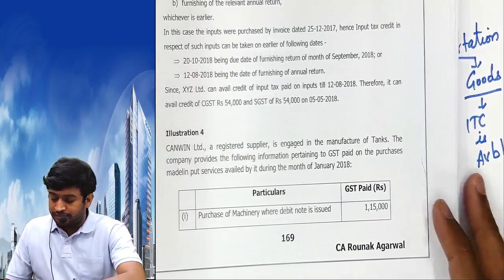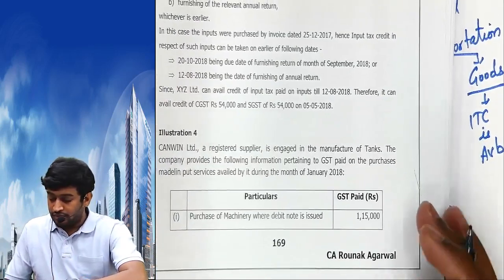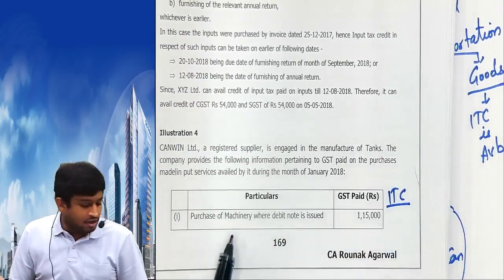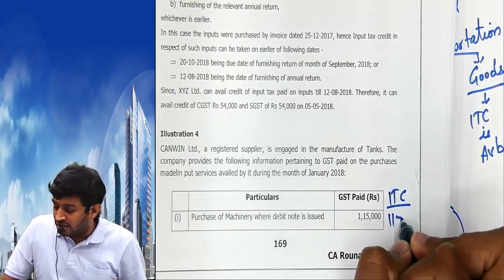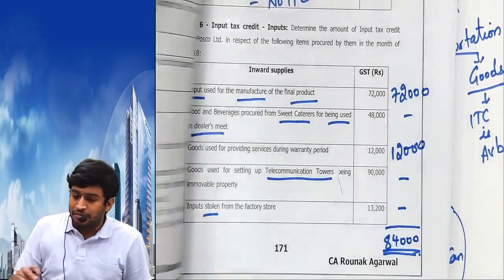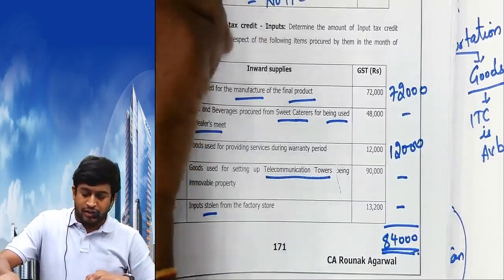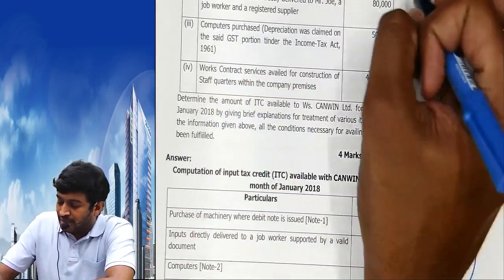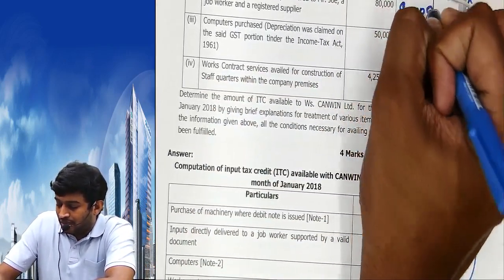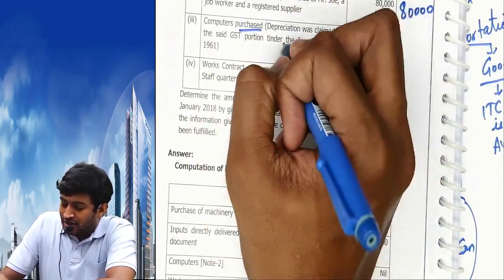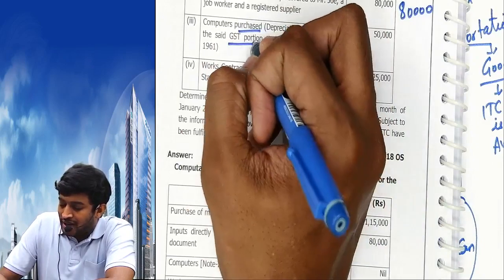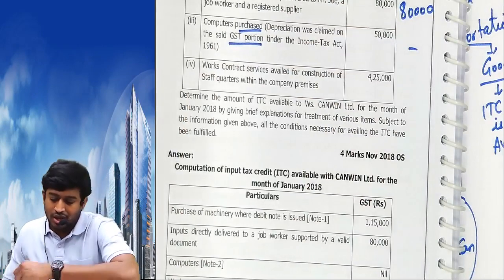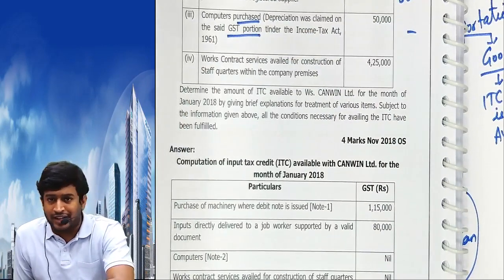Illustration number 4. Purchase of machinery where debit note is issued. It's not in the list, so available. Now I'll not show the book like this because I told you to read once. Input purchase directly to Mr. Joy, a job worker and registered supplier. It's not in the list. Available. You purchase the computer, depreciation was calculated on the said GST portion. Also you recorded the value including GST, not available. If you record the asset value including GST, ITC not available.